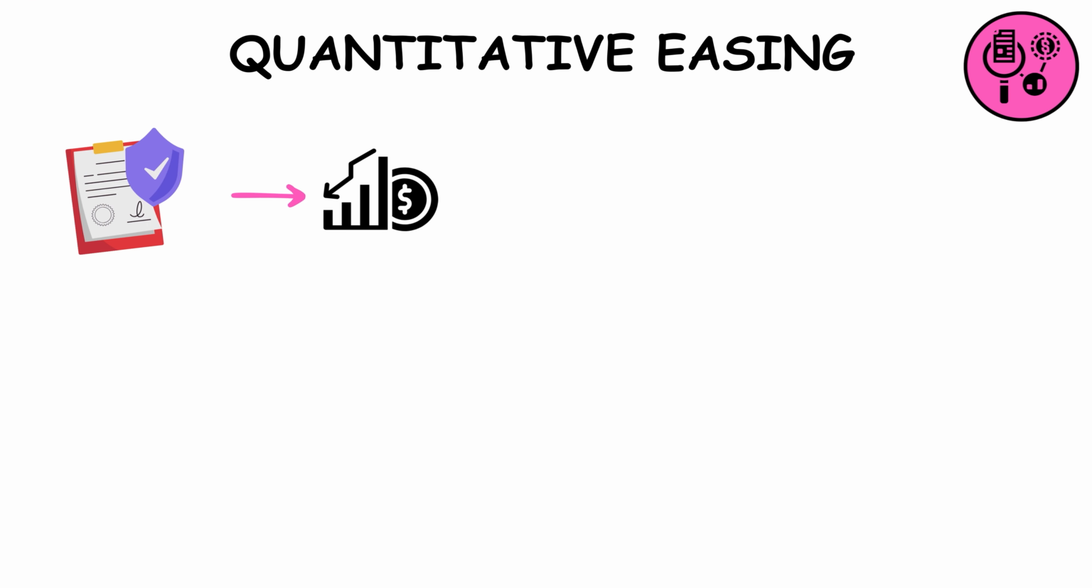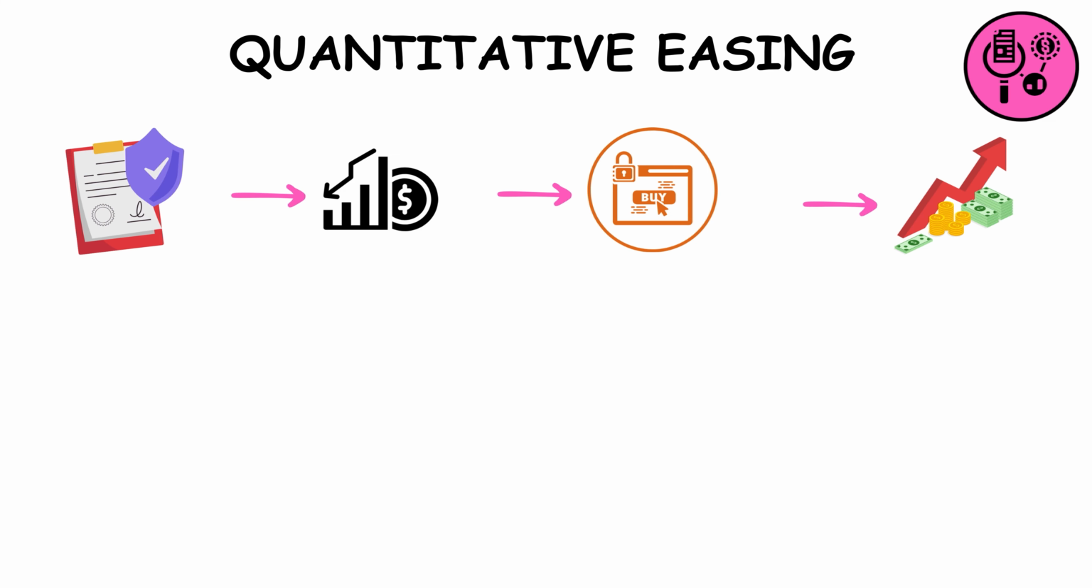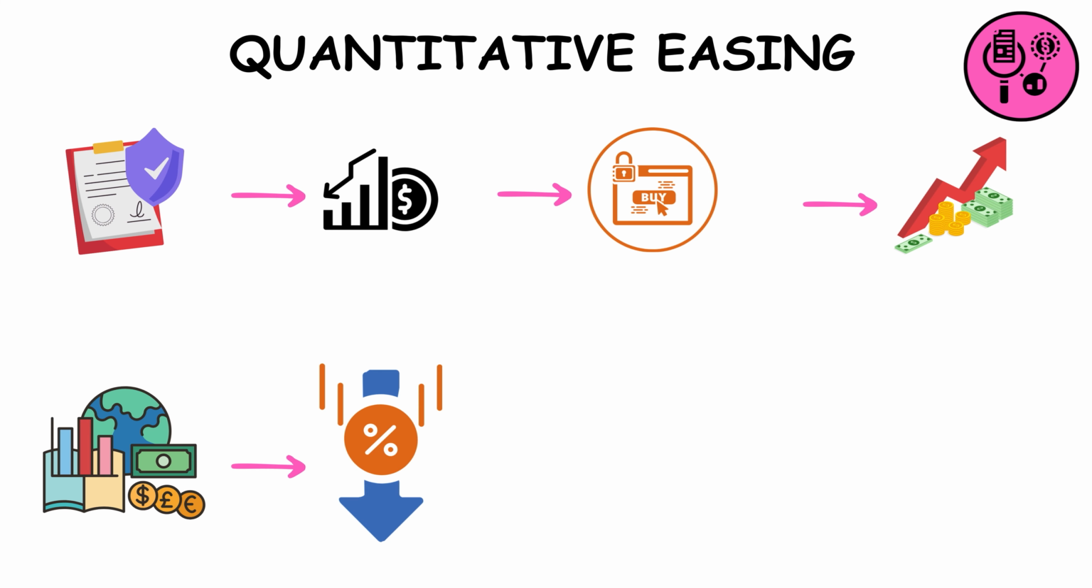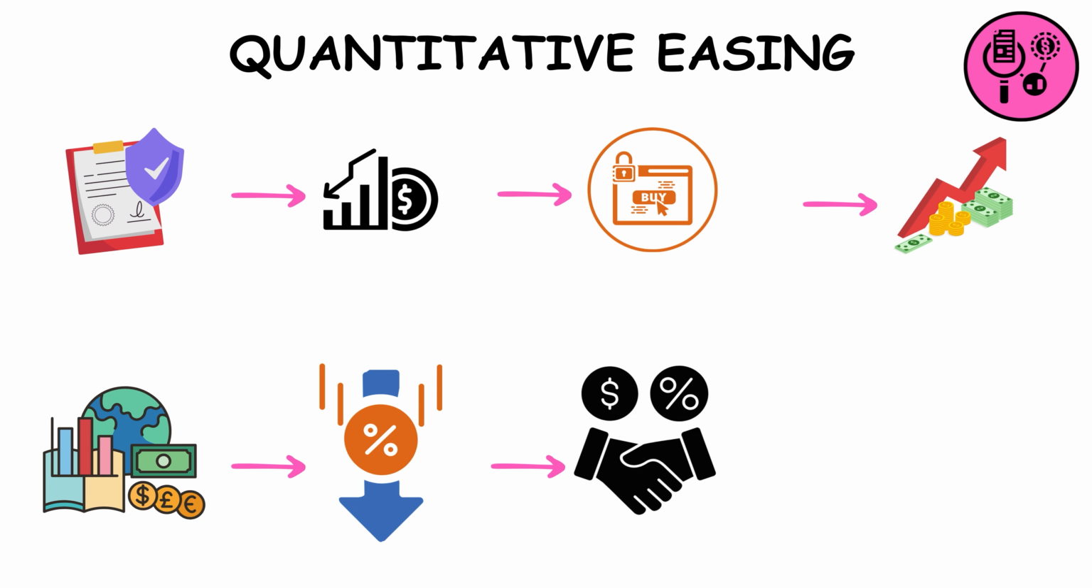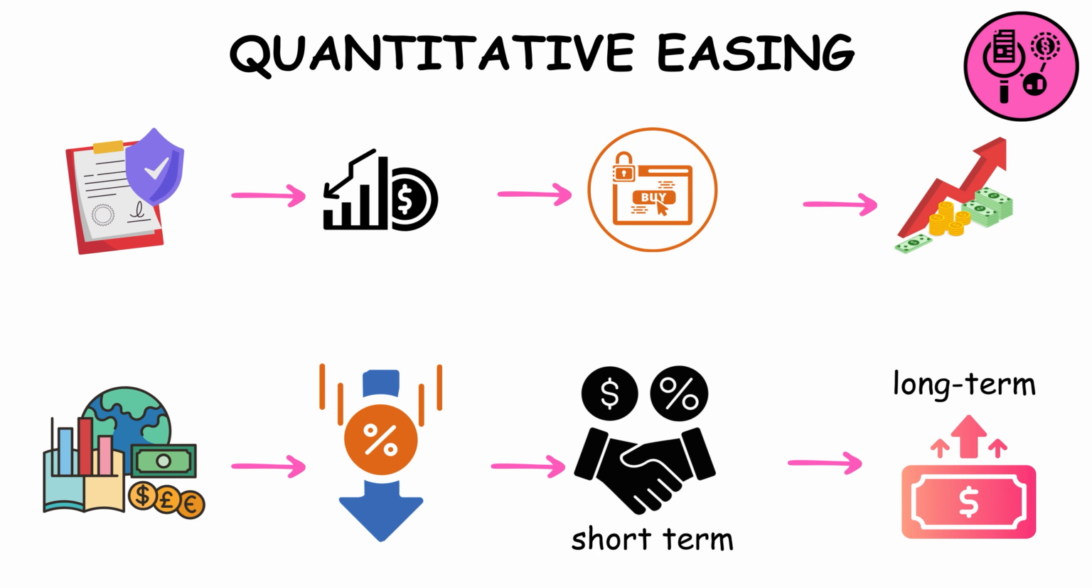Quantitative easing. Quantitative easing, a policy adopted during financial crises, involves central banks buying securities to increase money supply and stimulate the economy. It aims to lower interest rates and increase lending. While beneficial in the short term, it can lead to long-term risks like inflation.